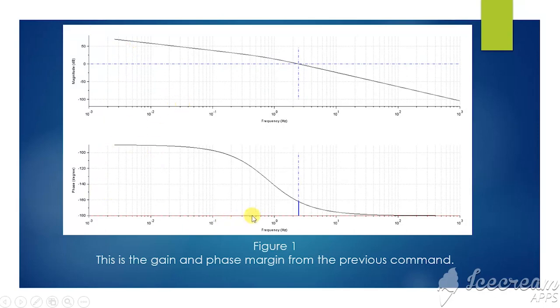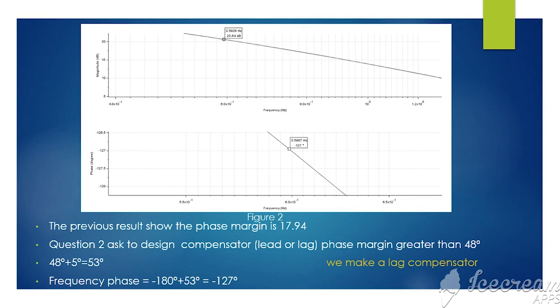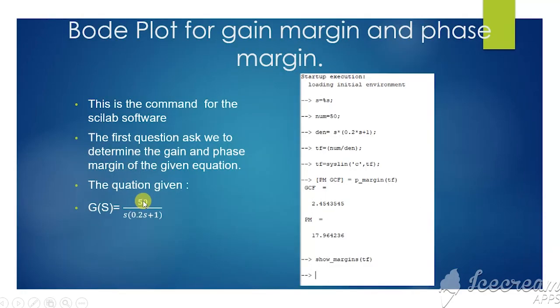So we get the curve of both graphs for the phase and the magnitude. In this figure 2, we can see the angle. We get this angle from the previous result, which shows the phase margin is 17.94. This is from the Scilab result that we got just now.